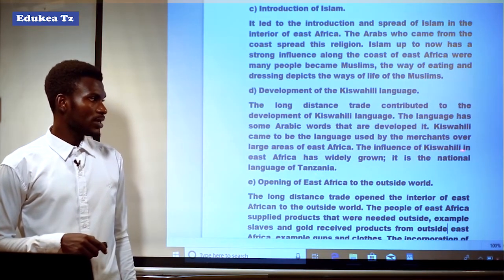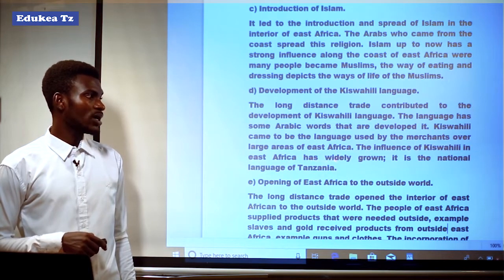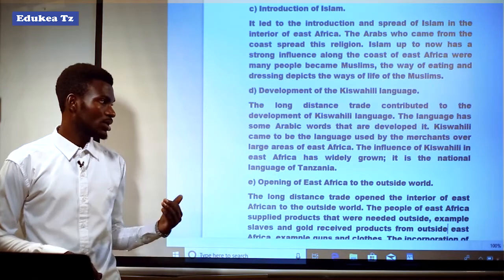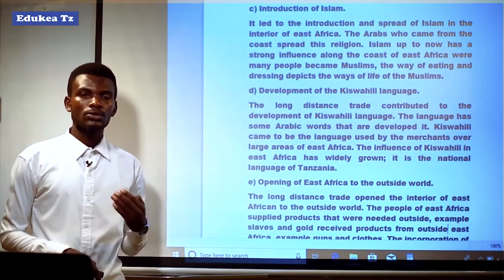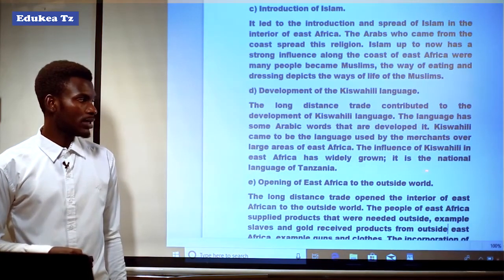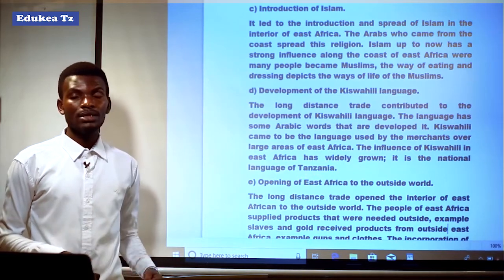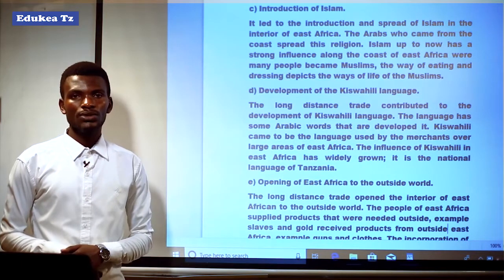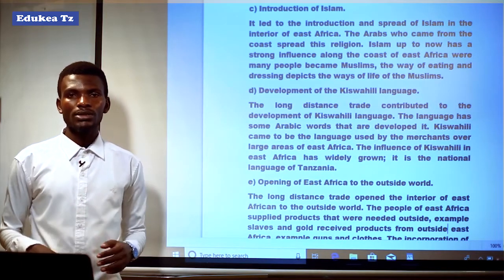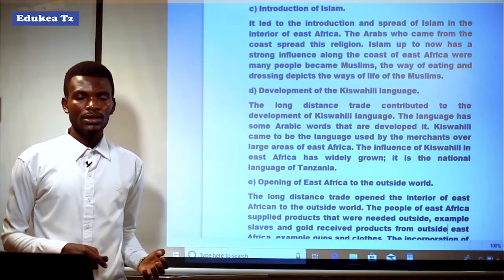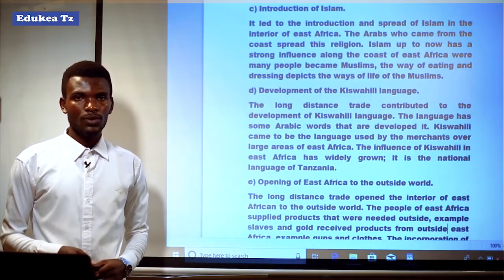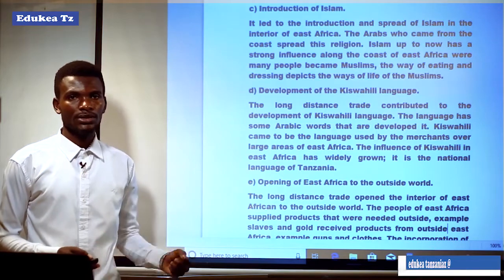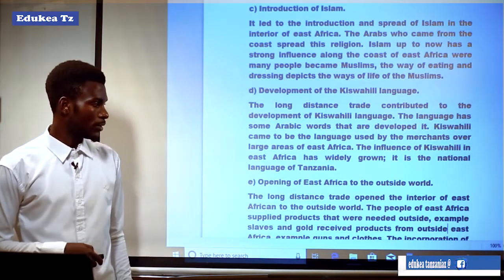The influence of Swahili in East Africa has widely grown. It is the national language of Tanzania, and that contributed to Swahili becoming the national language of Tanzania, because almost all the members who participated in long distance trade were from East Africa, specifically in present-day Tanzania.